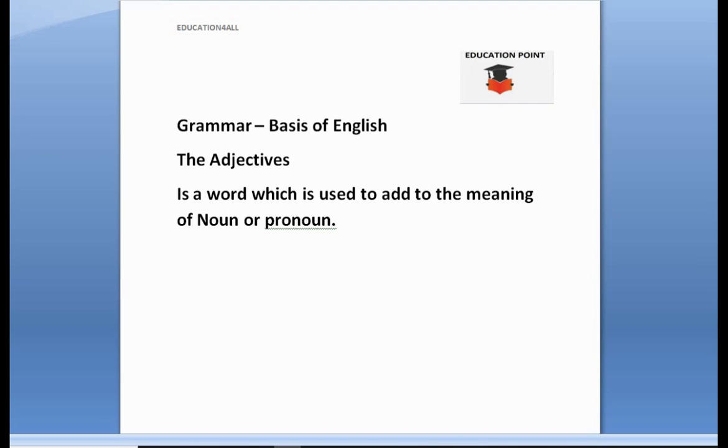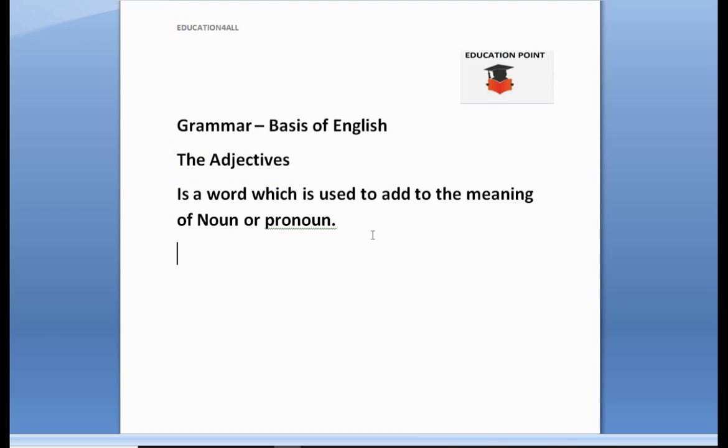So what does the definition say here? If we use any word which will add meaning to a noun or a pronoun, then that particular word will be called an adjective.